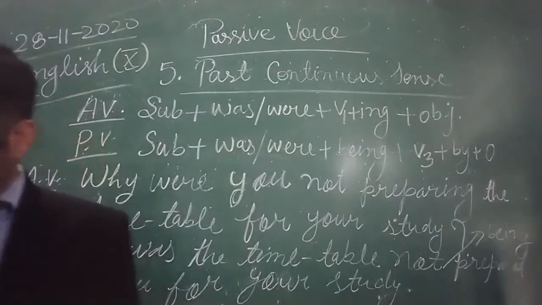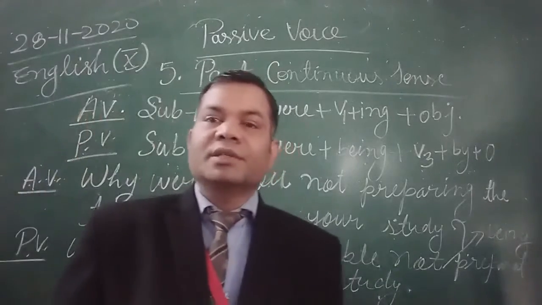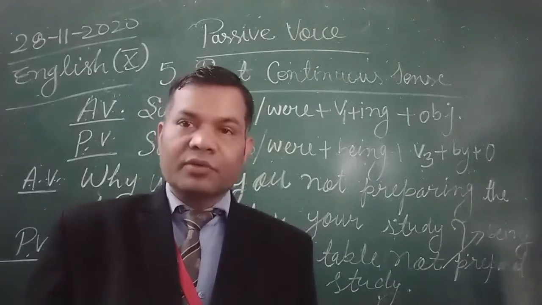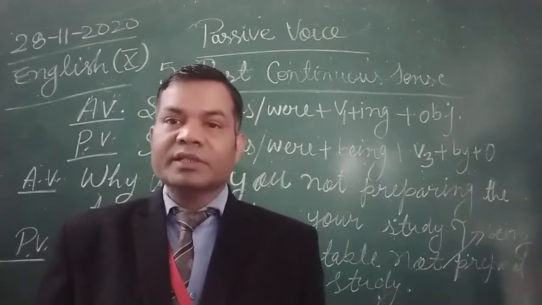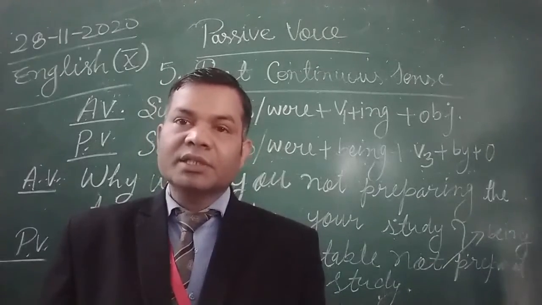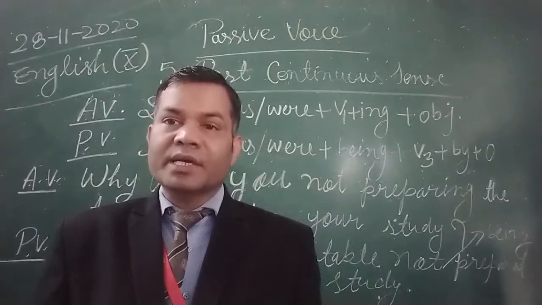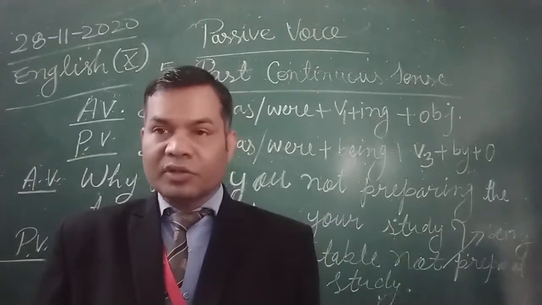Okay, dear students, what is the difference between simple past and past continuous? In simple past tense, only was, were is used in passive voice, while in past continuous, after was, were, being is used. In the last two examples, if you haven't used being, then use being after was, were. Okay.